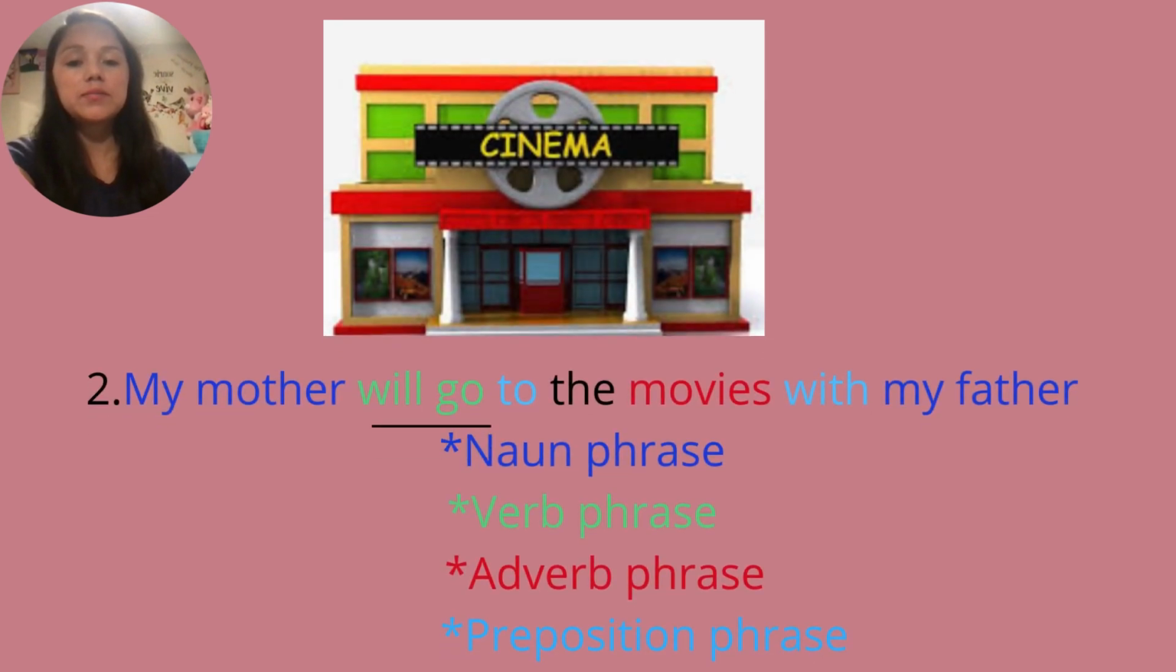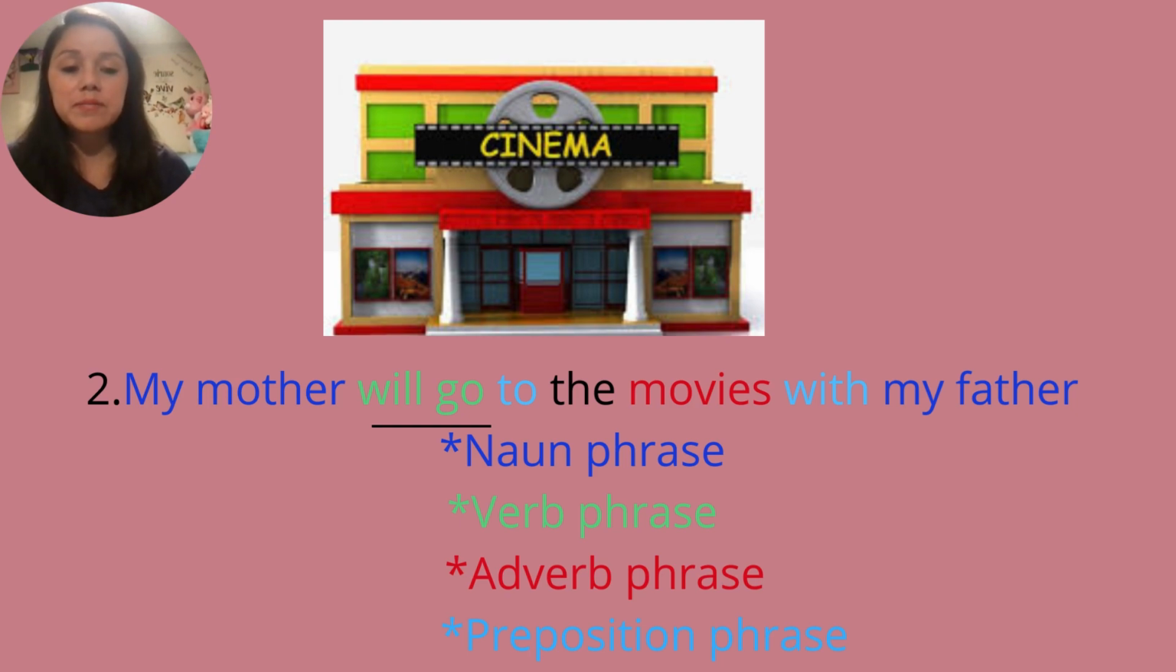Number two says, my mother will go to the movies with my father. This sentence has a noun phrase, verb phrase, adverb phrase, and prepositional phrase. In this sentence, I need to explain the verb phrase.